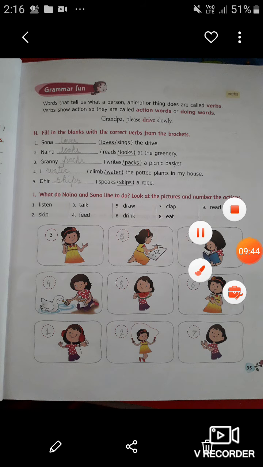Now look at the next picture. What is Nana doing? She is drinking. So here the action word for this picture is drink. So you have to fill 6 in the given blank. Now look at the next picture. Here Sona is listening to music. So the action word for this picture is listen.